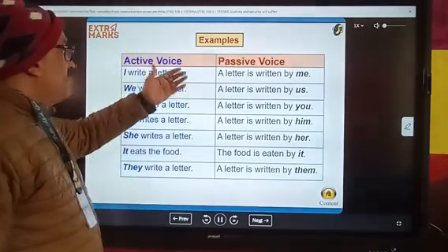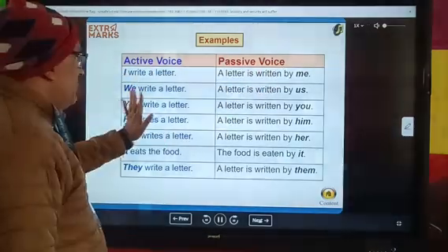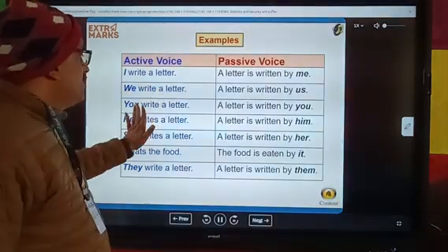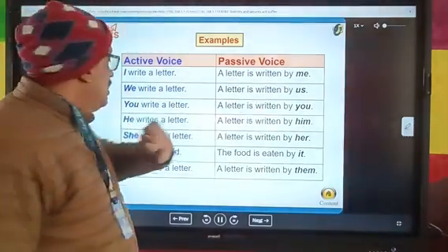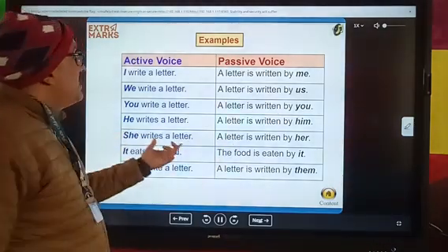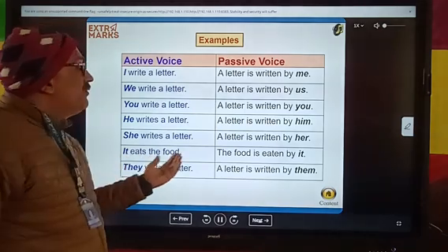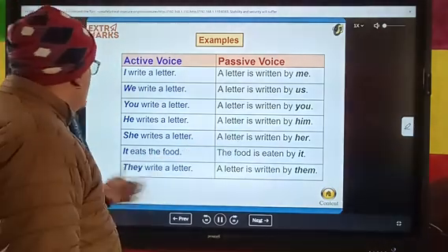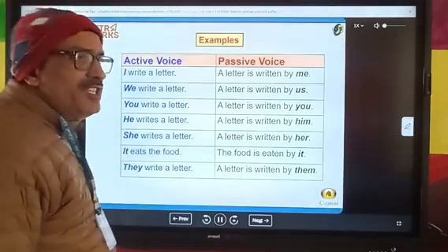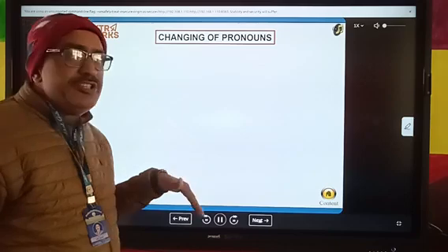Examples: active voice, passive voice. I write a letter. A letter is written by me. We write a letter. A letter is written by us. You write a letter. A letter is written by you. He writes a letter. A letter is written by him. She writes a letter. A letter is written by her. It eats the food. The food is eaten by it. They write a letter. A letter is written by them. The rule is very simple. Once you know how it changes, you can easily do it.